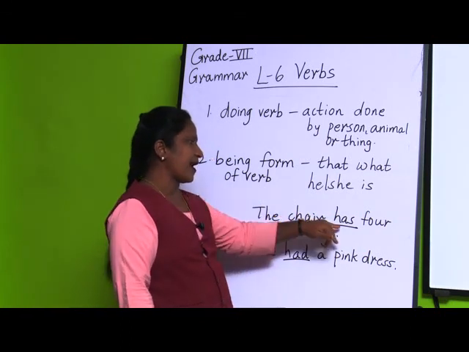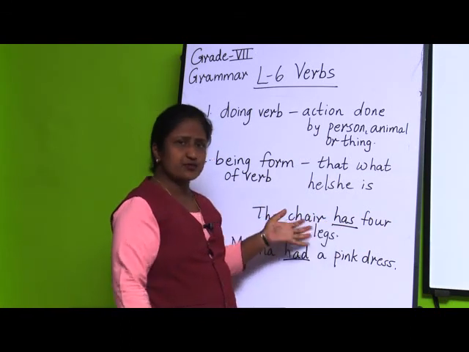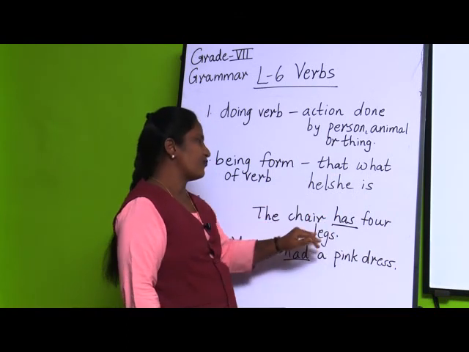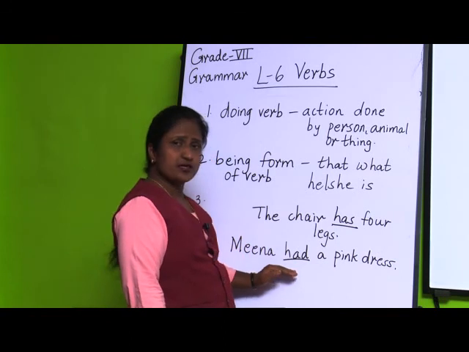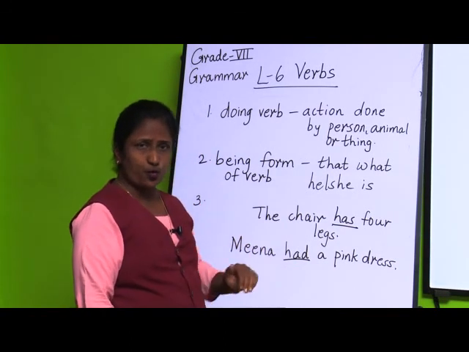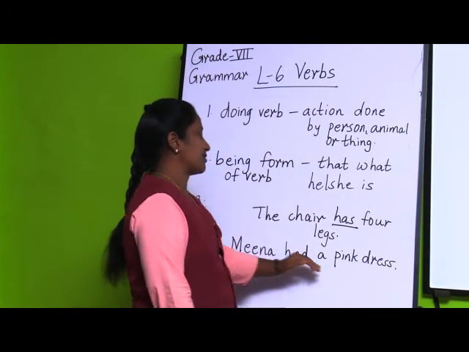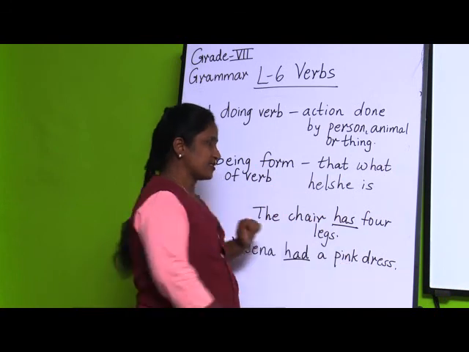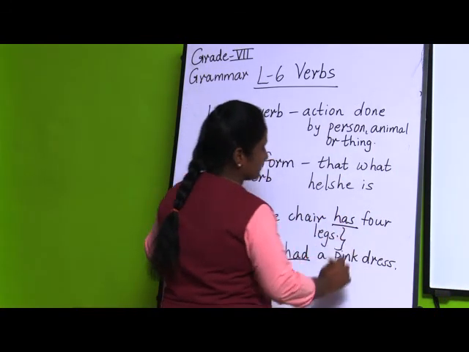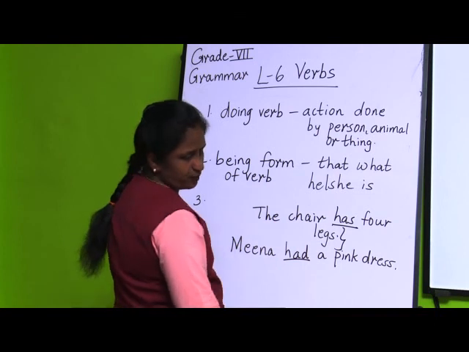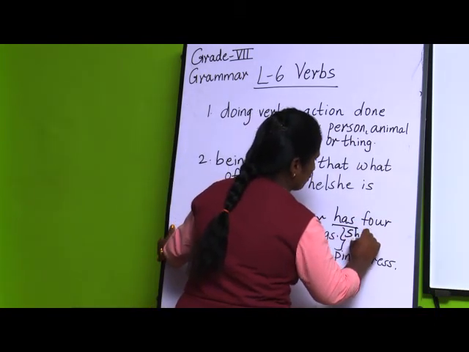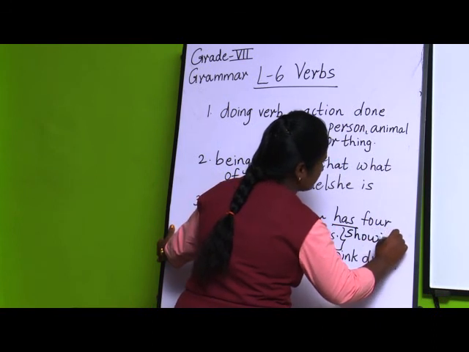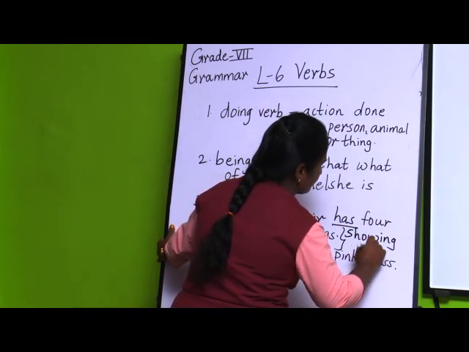It has 4 legs. Meena had a pink dress. So what is her own possession or belonging? That she had a pink dress. So this third type is called verbs showing possession.